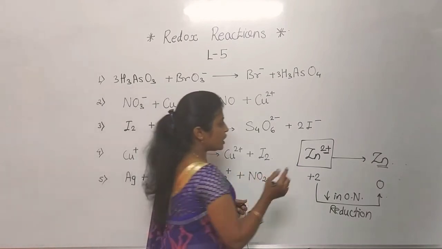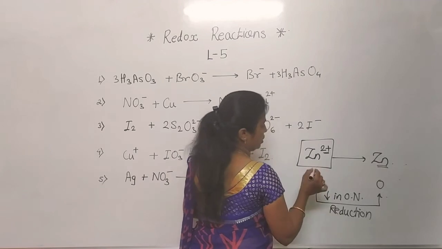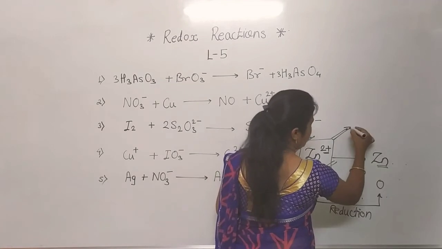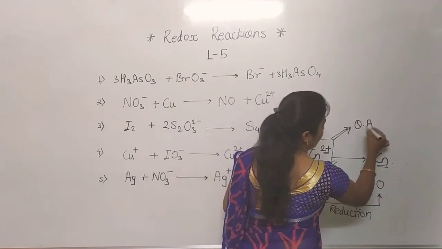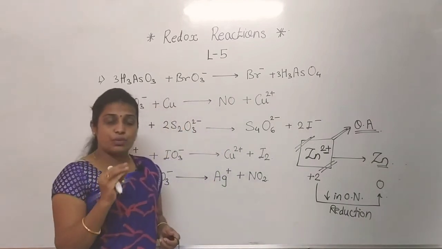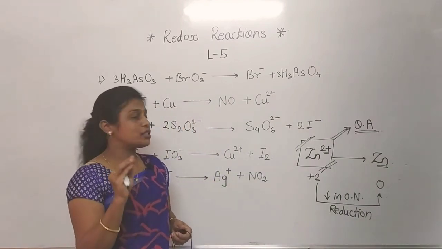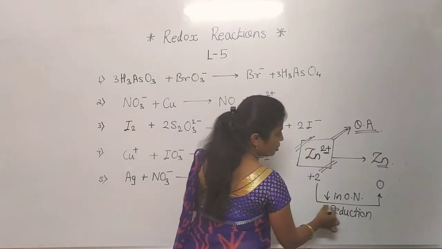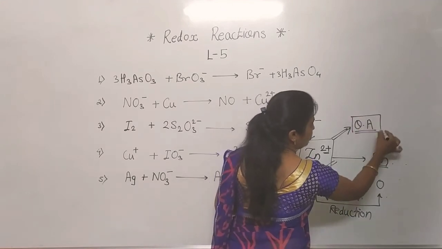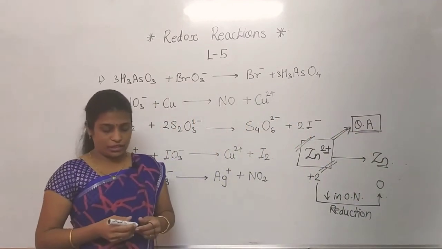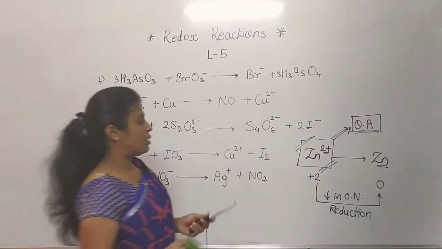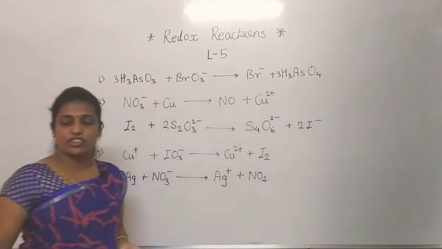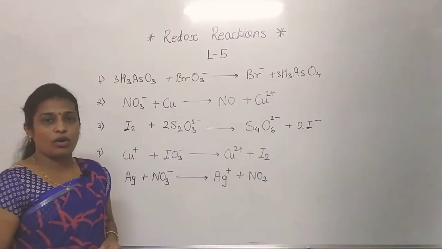Now see here, the species which undergoes reduction, here Zn2+ undergoes reduction, means this Zn2+ acts as an oxidizing agent. Clear to you? The species which undergoes reduction is called an oxidizing agent. So in this way Zn2+, which undergoes reduction, behaves as an oxidizing agent. Okay, now this is the first example which we have completed, we have identified the oxidation or reduction reaction and which is the oxidizing or reducing agent.